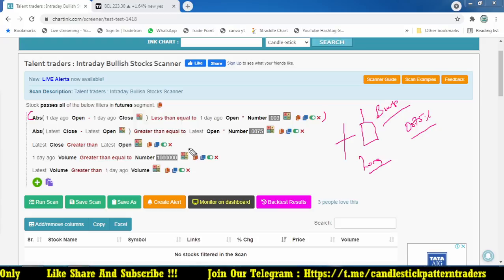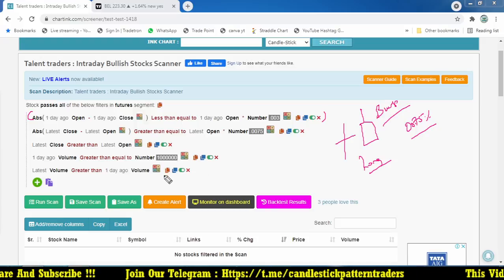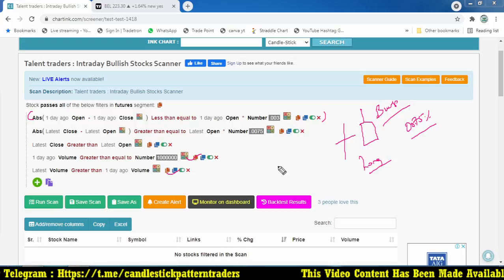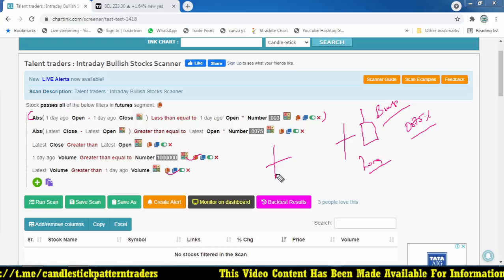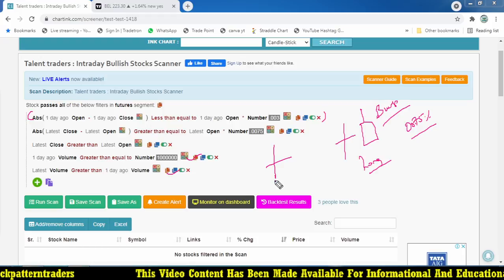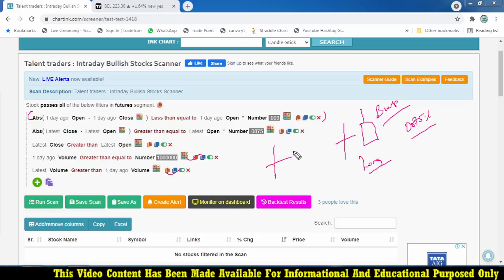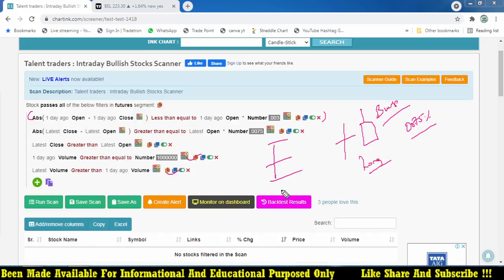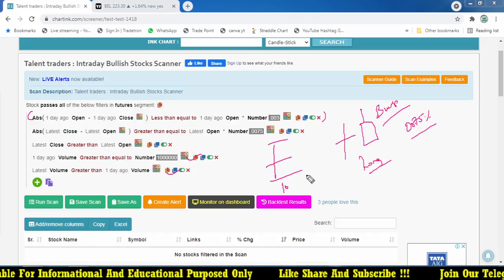The volume should also be good compared to the previous day, because the previous day was a perfect doji candle. If the next day has good volume, there will be a breakout. For example, if the volume is 1 lakh, the next day it may be greater.